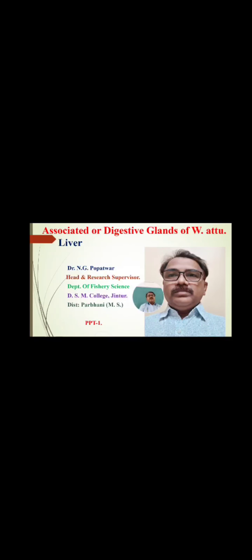The digestive system comprises the elementary canal. For our convenience, it is categorized into three parts. One is the elementary canal, second is the digestive glands, also called associated glands, and third is the physiology of digestion. Now we have completed the first part, that is the elementary canal.